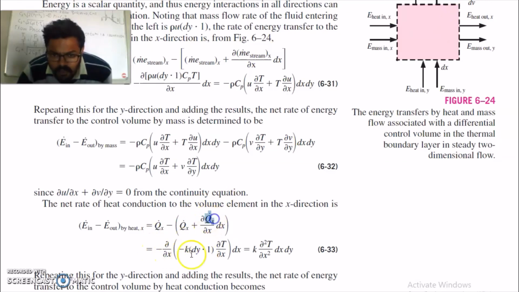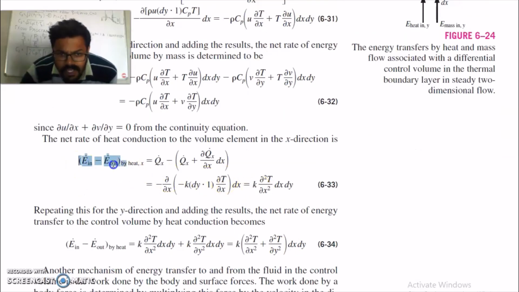Put the value of q, which is minus k into area perpendicular to the direction of heat transfer, which in this case is dy into 1, del t by del x. When you take the derivative, you will get a second order term because the temperature is varying. By keeping these quantities constant, you will get this equation in the x direction.